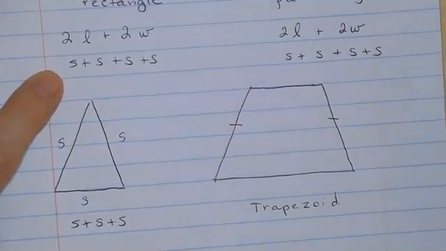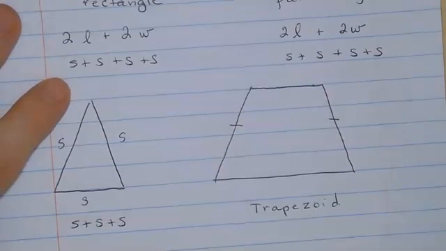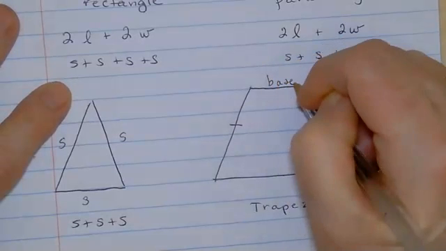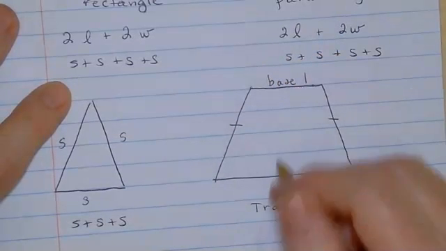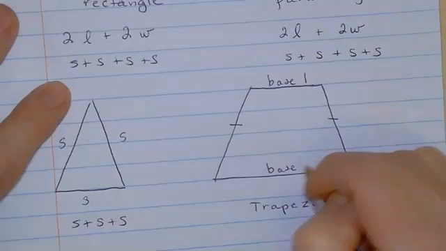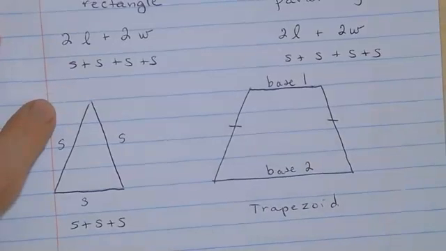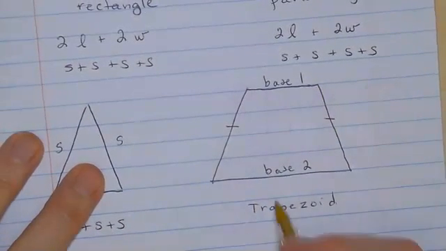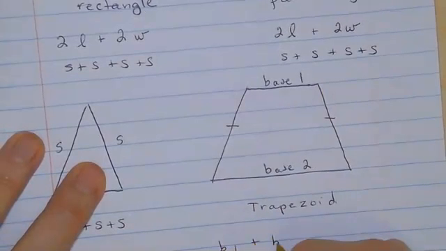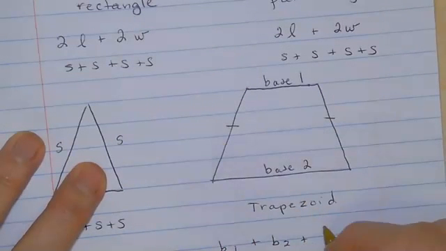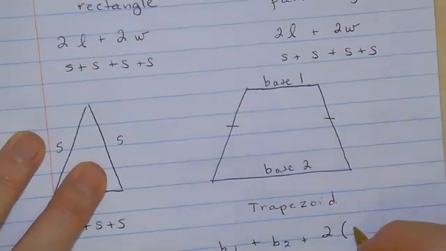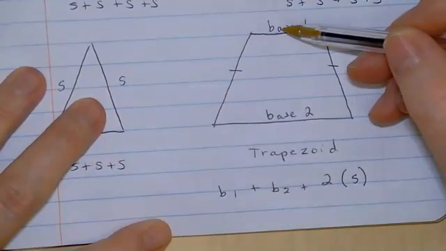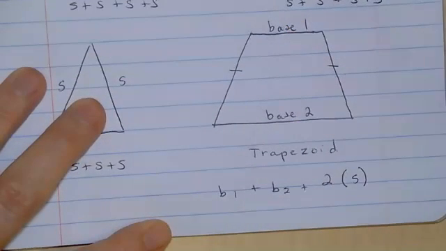So let me give those 2 things a name. We're going to call this base 1, and this is going to be base 2. So here's what's going to happen. You're going to add base 1 plus base 2, and then you're going to add 2 times whatever the side length is. Or you can just go this plus this plus this plus this.